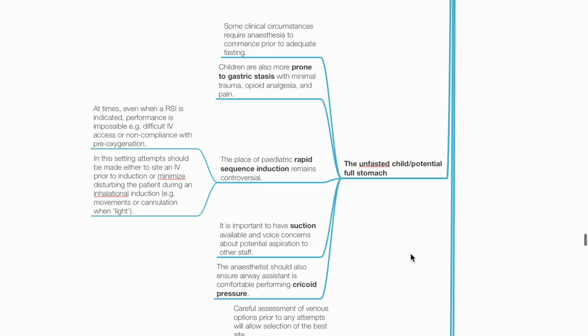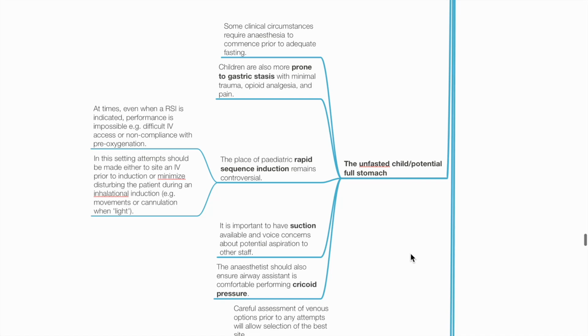We move on to the next challenging situation, the unfasted child with potential full stomach. Some clinical circumstances require anesthesia to commence prior to adequate fasting. Children are also more prone to gastric stasis with minimal trauma, opioid analgesia, and pain. The place for pediatric RSI remains controversial.